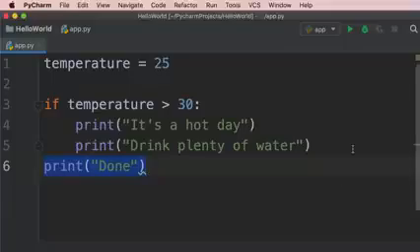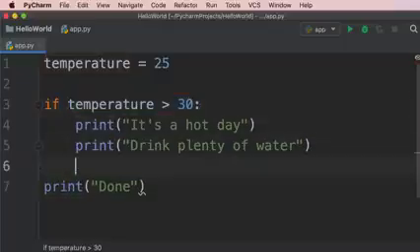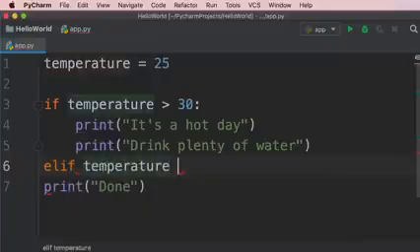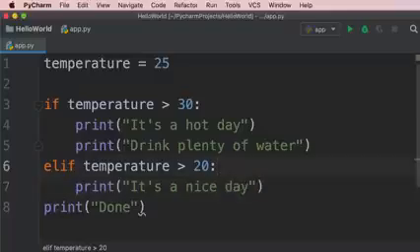Now, let's add a second condition. So if temperature is not greater than 30, that means it's less than or equal to 30. So I'm going to add a second condition. So if the temperature is between 20 and 30, I want to print "it's a nice day". So here we type elif, that is short for else if, and here we type a second condition. So temperature greater than 20. We add a colon, press enter. Now we have a new block. So here we can print "it's a nice day". So if this condition is true, that means the temperature is greater than 20 and less than or equal to 30.